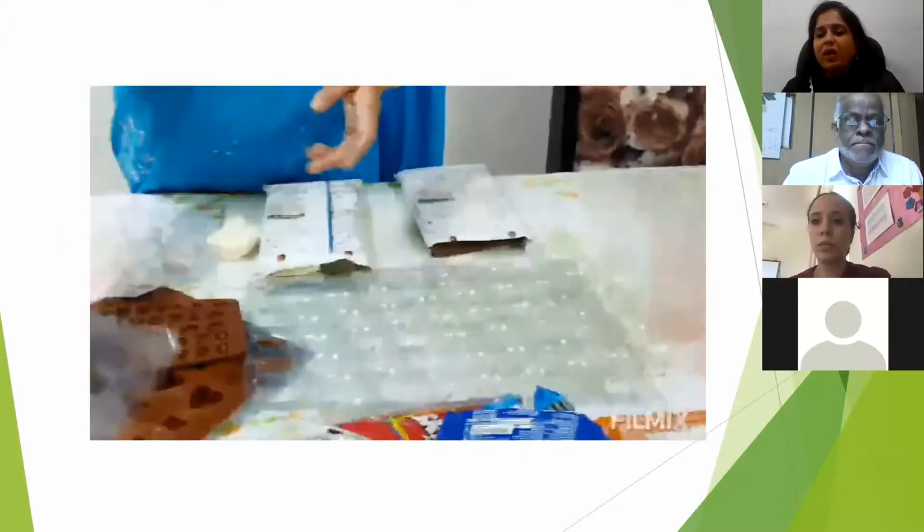And while it is breaking, there is a possibility that the plastic pieces may get inside the chocolate. So it may hurt the child also. So better to avoid plastics. But plastics are very, very economical. 10 rupees, if you say 20 paisa like that, that's all. Not more than that. It's very, very economical.